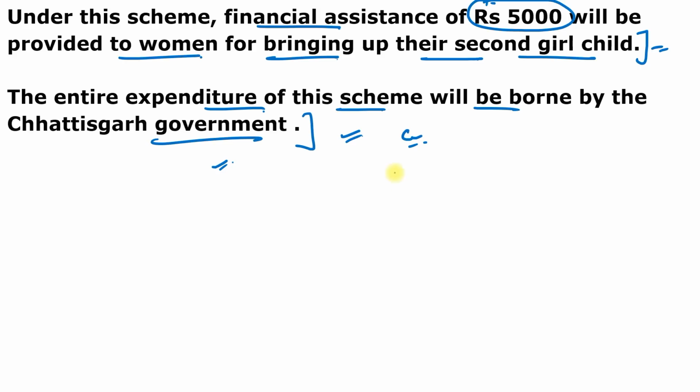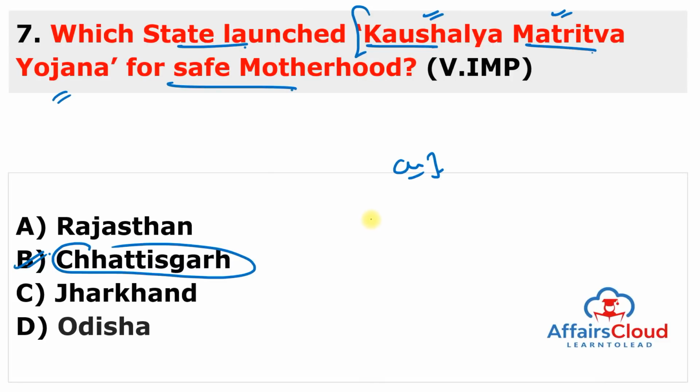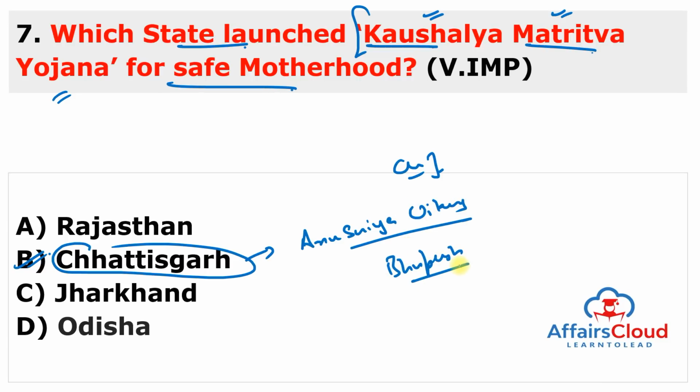And it will also prevent female foeticide. So again, this is very important, especially to save the girl child. And this is the Chhattisgarh government, and the governor is Anusuya Uike. Anusuya Uike, you can remember the name. And the Chief Minister of Chhattisgarh is Bhupesh Baghel. Bhupesh Baghel.